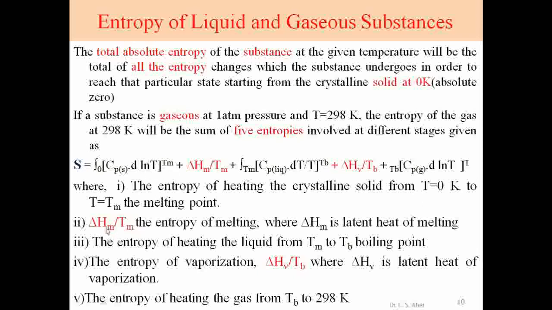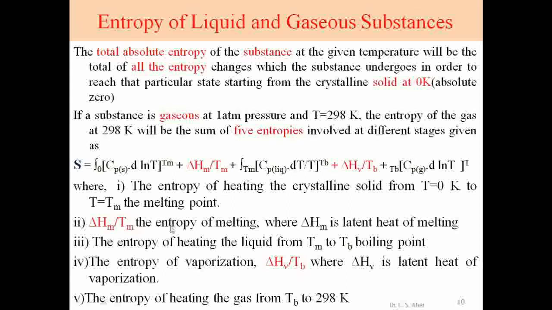Second, delta Hm upon Tm, that is the heat of melting, or entropy of melting, upon the melting temperature. Tm is the melting temperature, and delta Hm is the latent heat of melting. The substance remains in molten form at that time. This is the latent heat of melting.